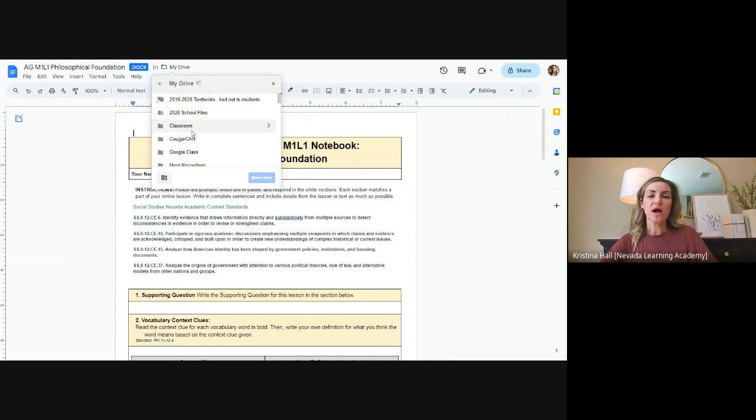All right. So I would just create a government folder. So maybe click plus, put government, and then you save things there. I would honestly create a folder for each of your classes, and this is a great way to keep yourself organized. All right. So rename it, go here, make a folder, and then say move here. And then that will save it there. And then when we come back to class, that's where you access it.